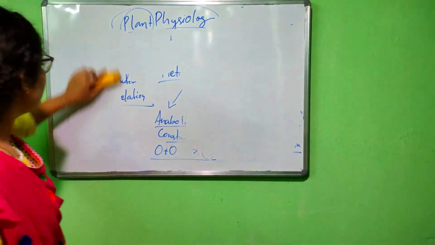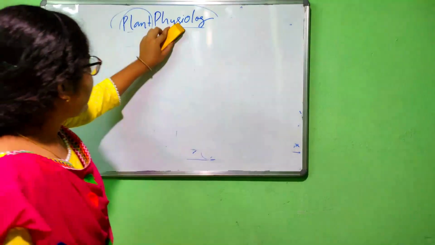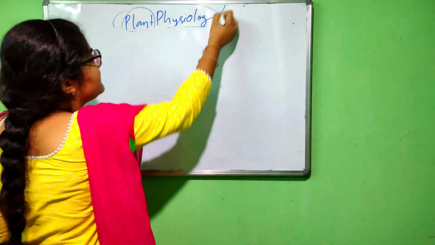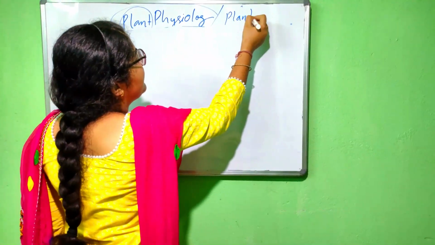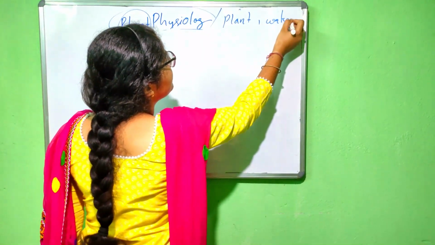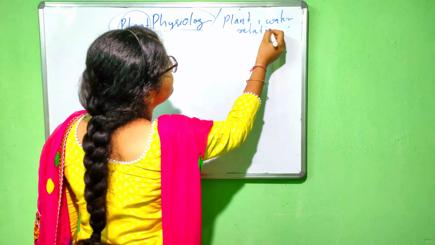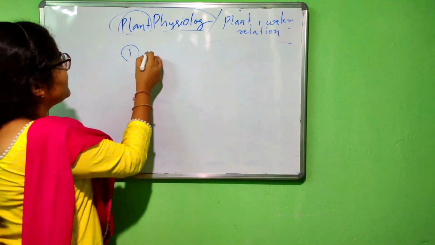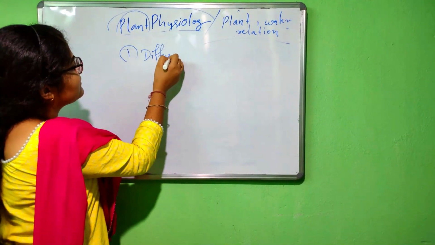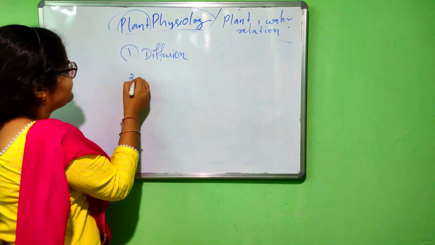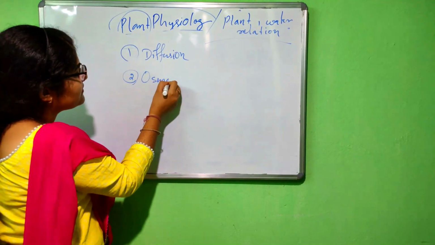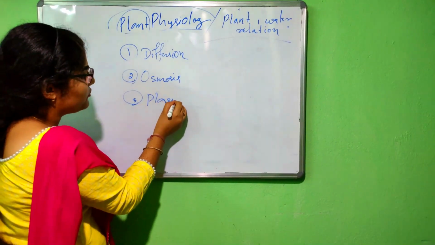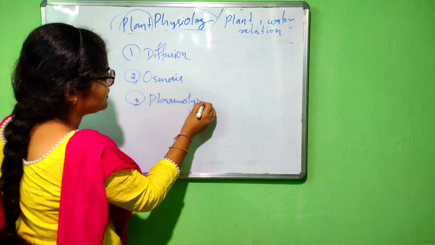Okay. So next, we will study about the different types of plant-water relation. So in this part, we will study about the diffusion process. Second one is the osmosis process. And the third one is the plasmolysis process.